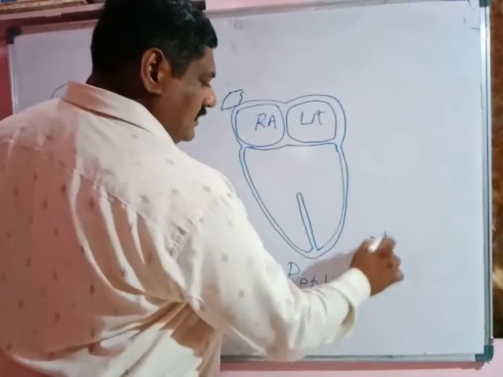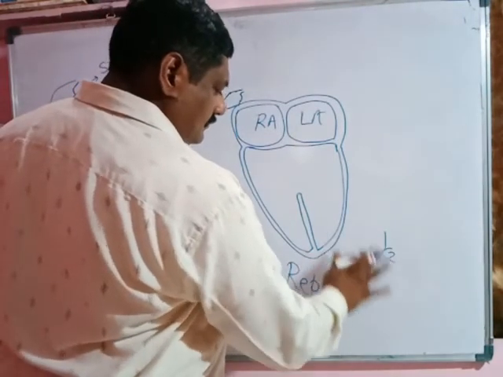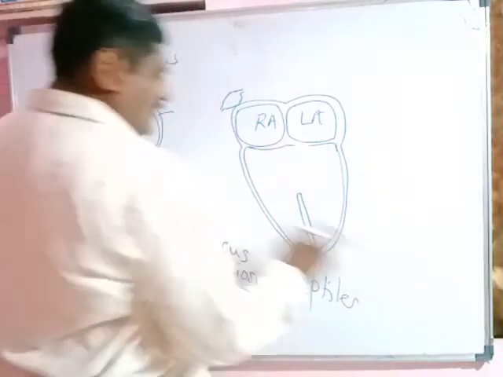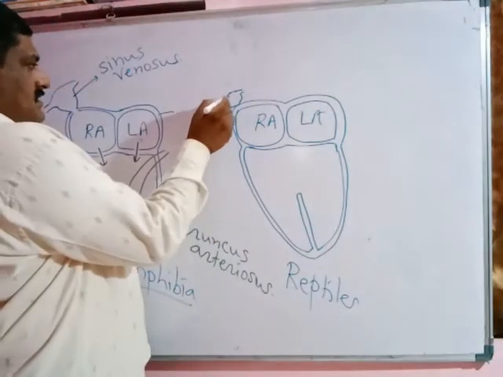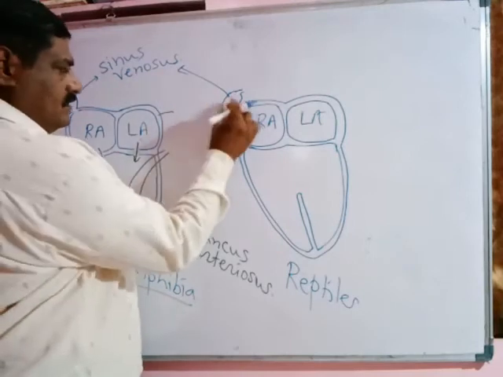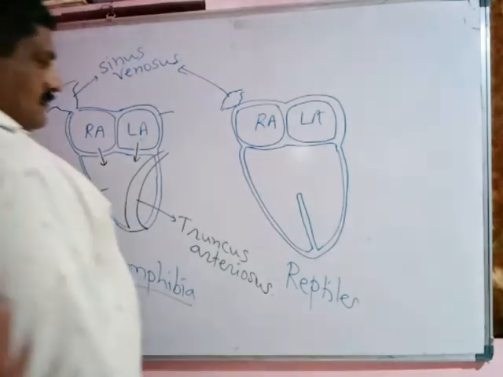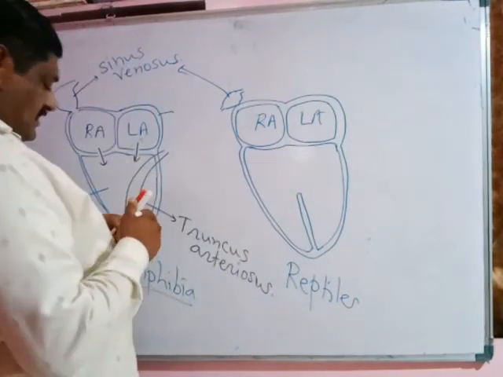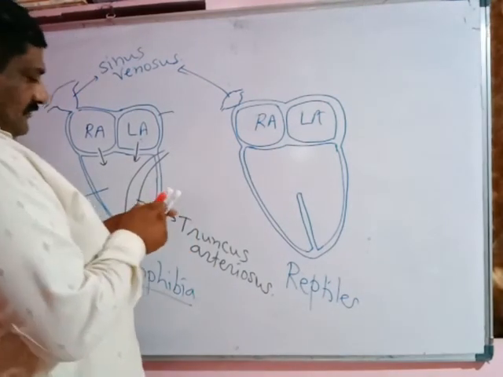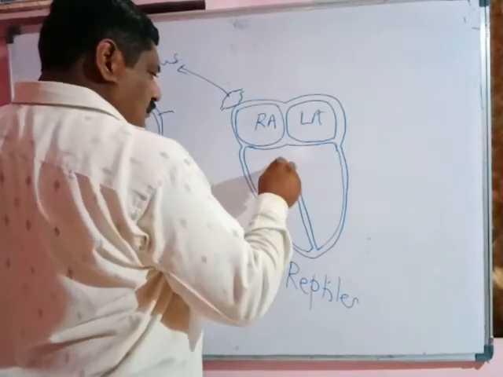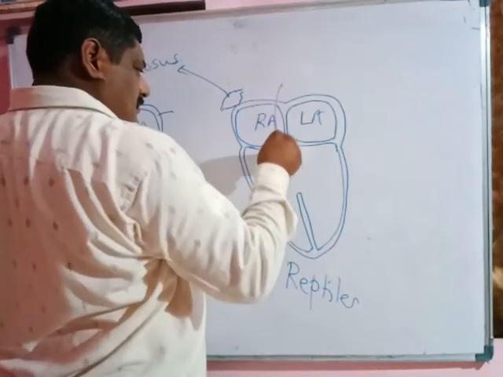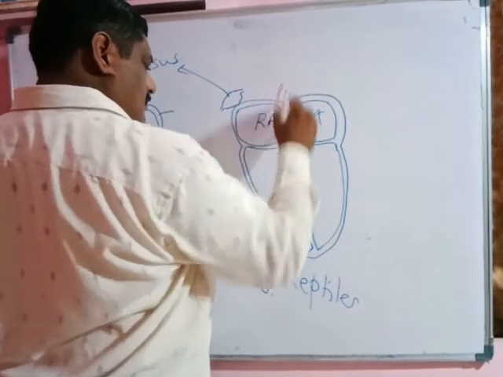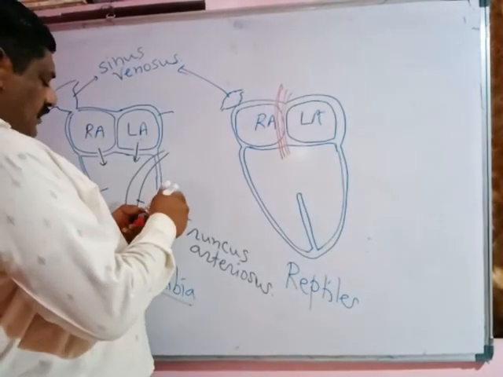We can say 3.5 chambers. The sinus venosus is greatly reduced, small, and the truncus arteriosus divides into three blood vessels: two systemic arches and one pulmonary arch.